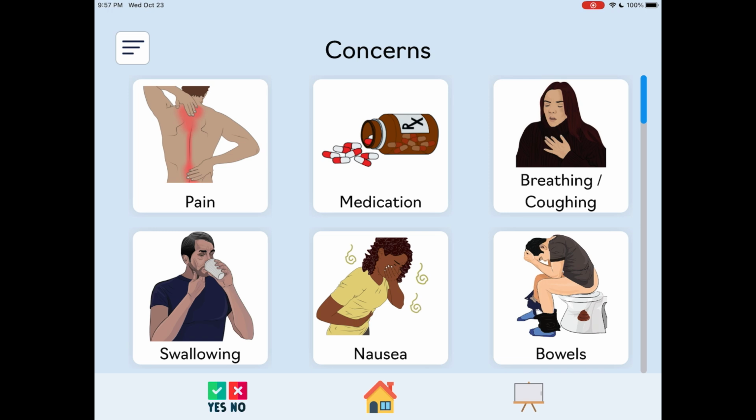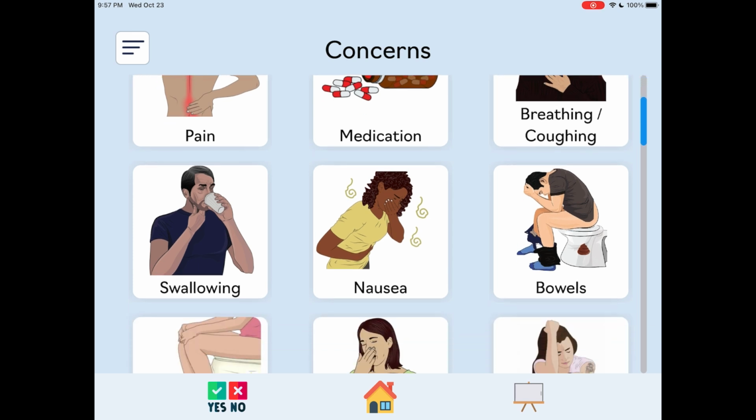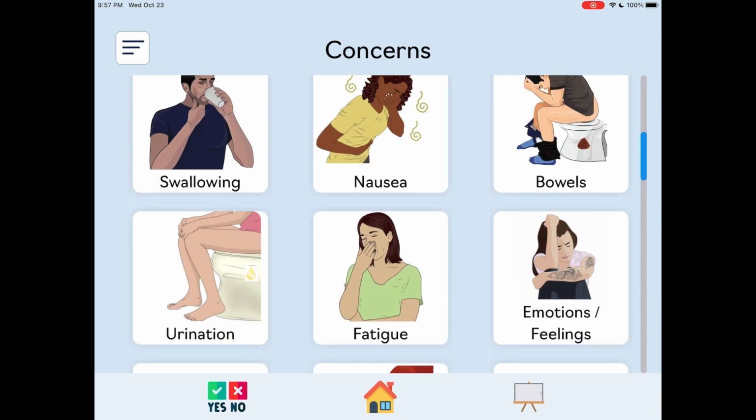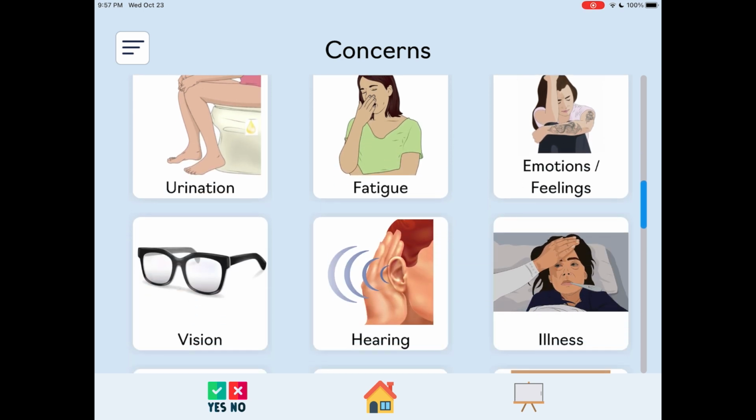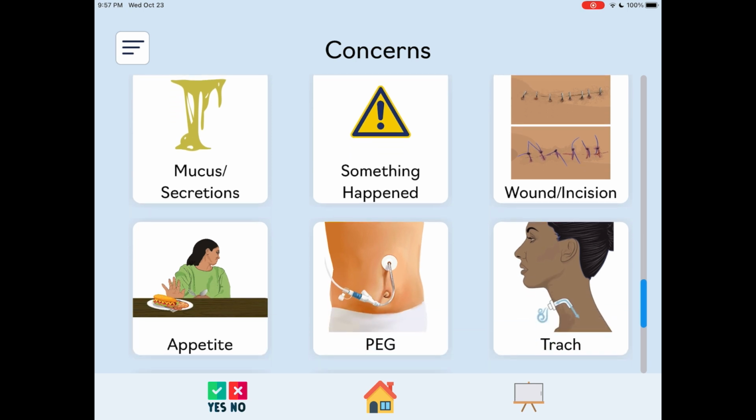Yes. And now we arrive at the concern screen, which is also the home page. So far, your provider has asked in general how you're doing, but at this point, a more detailed assessment begins, which is typically far more challenging for people with aphasia when communication supports aren't used.